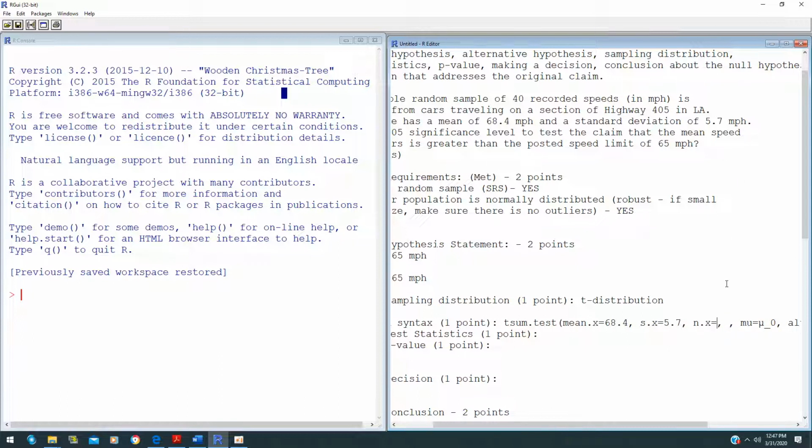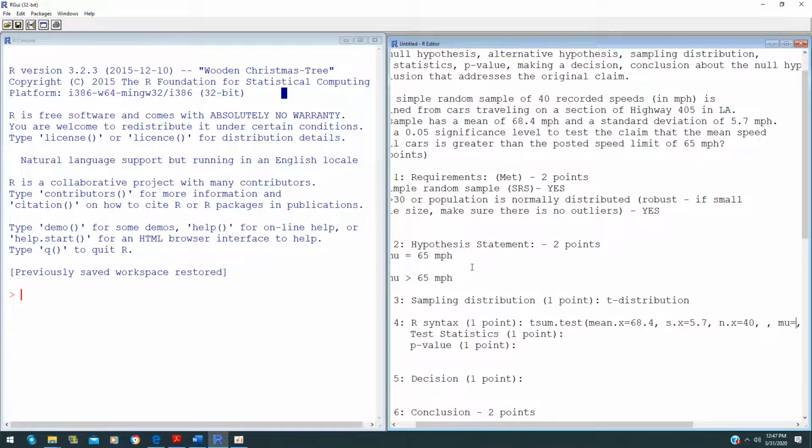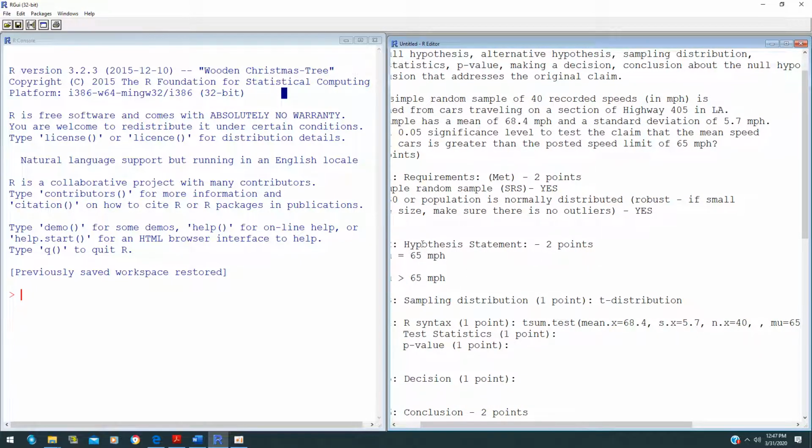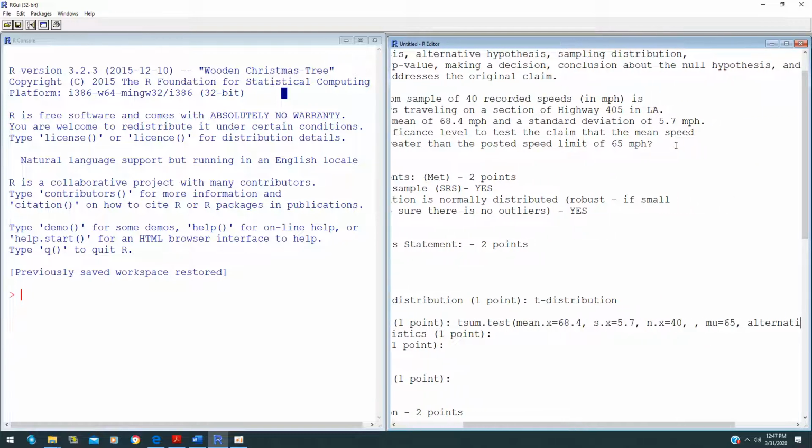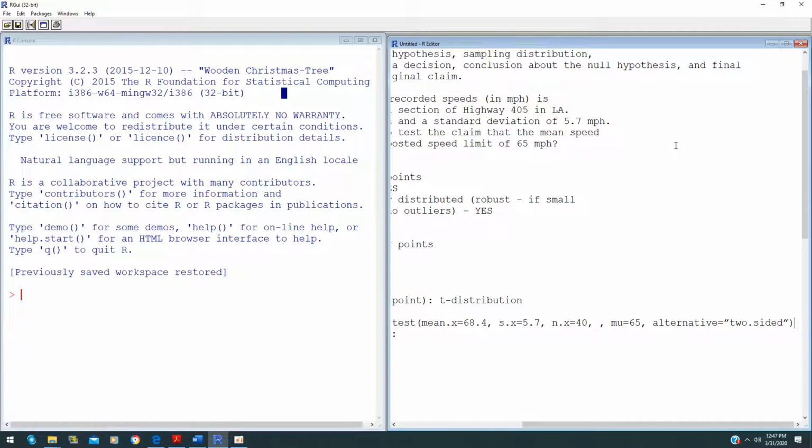The n.x is your sample size, which is given as 40. Now mu is what is given in your claim statement, and since that is 65, my mu is 65, and the alternative in this case is greater.